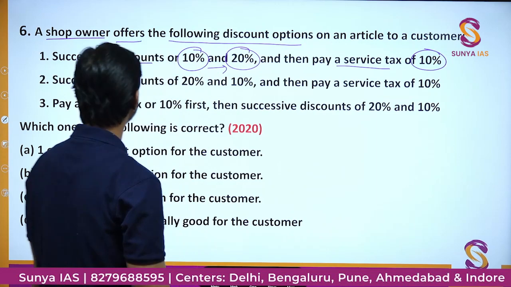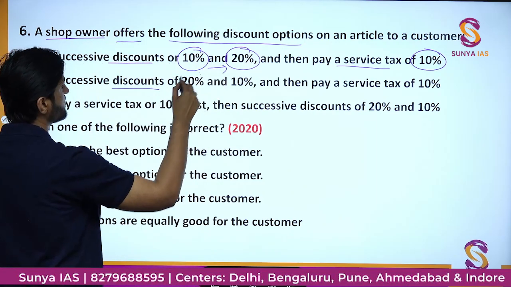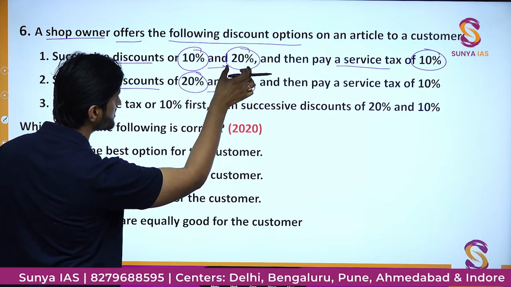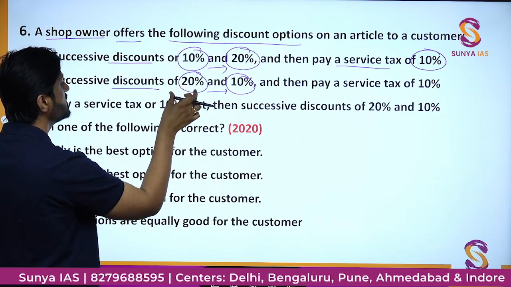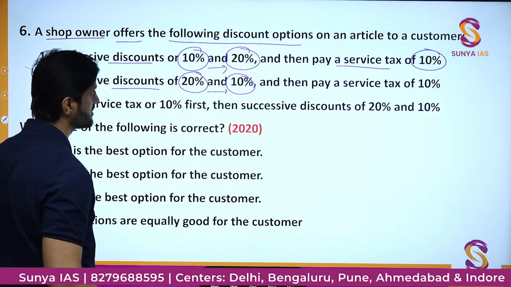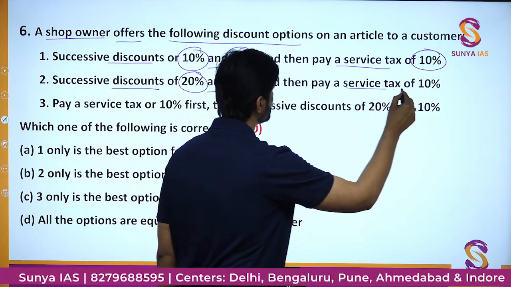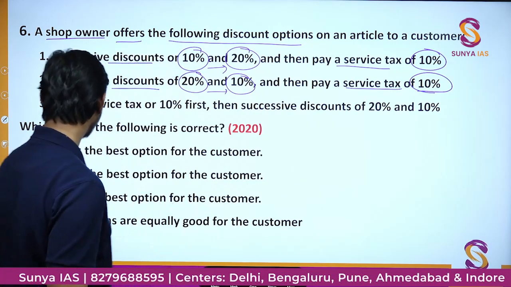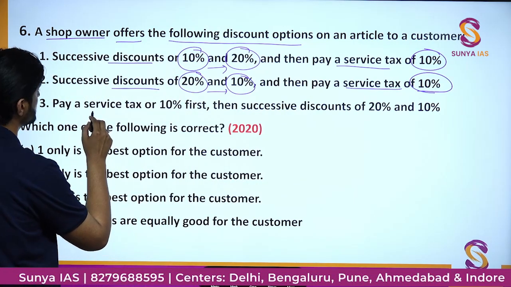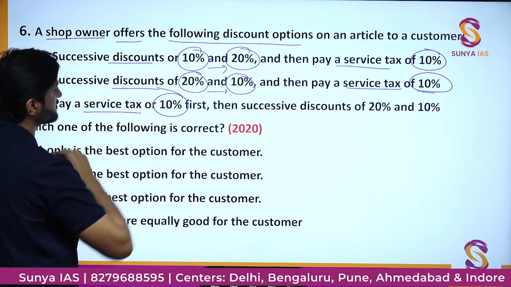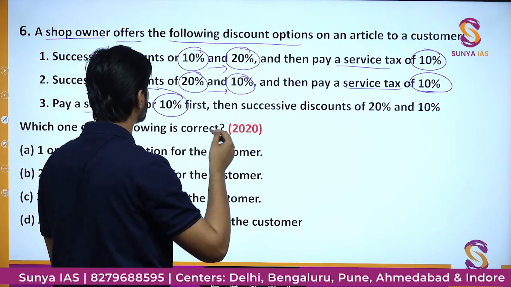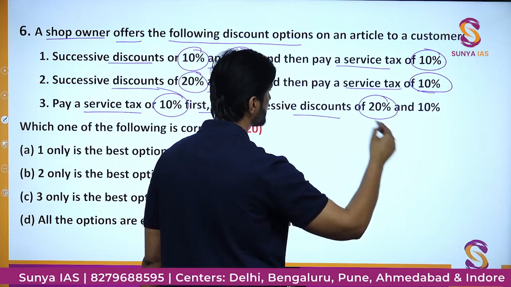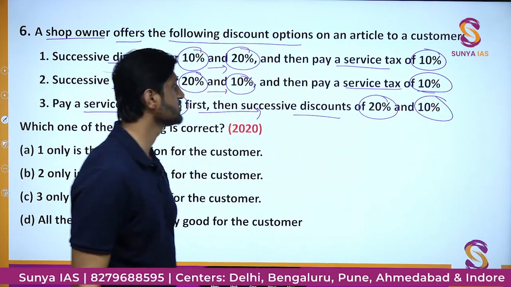The second option is discount, but initially there will be 20%, then 10%. Earlier it was 10%, then 20% discount. Now he is offering 20% discount, then 10% discount, and finally you will have to pay a service tax of 10%. This is the second option being given. And finally, the last option is, first you pay the service tax of 10%, and then after paying the service tax, you get 2 discounts of 20% and 10%. So that is the idea.